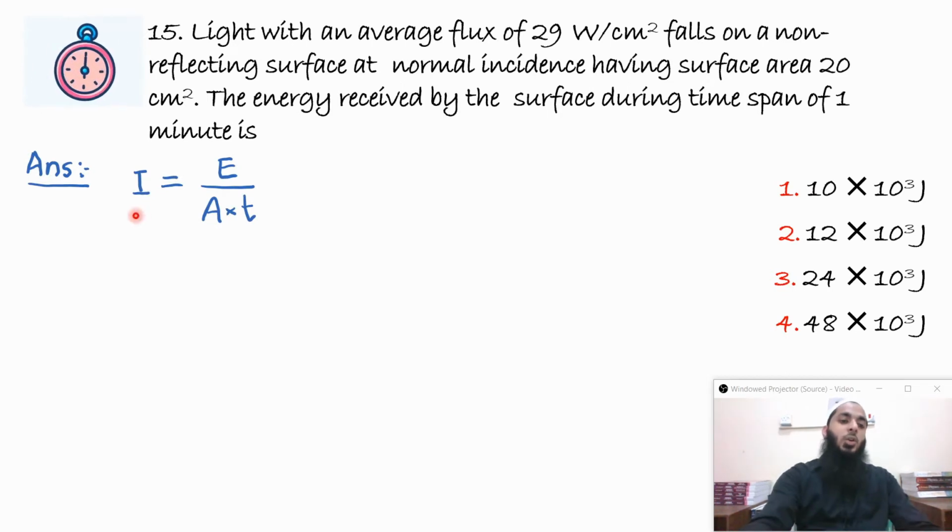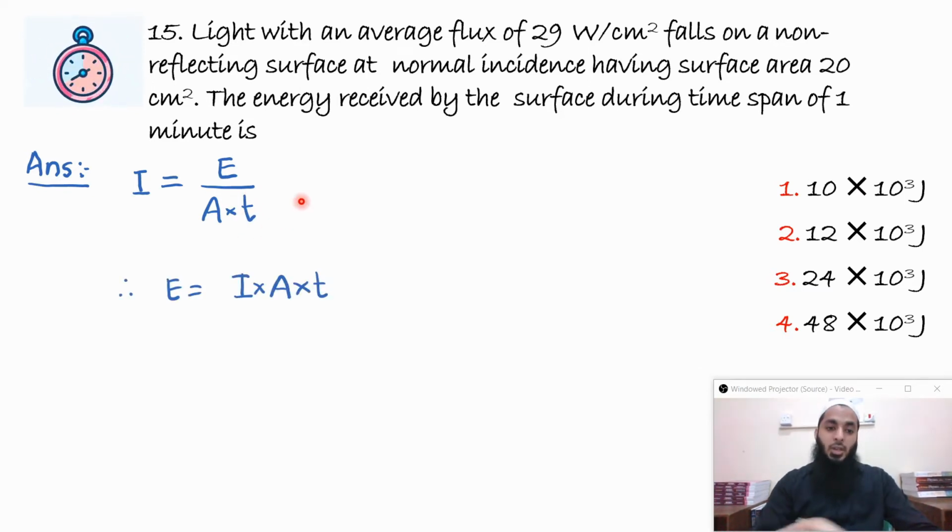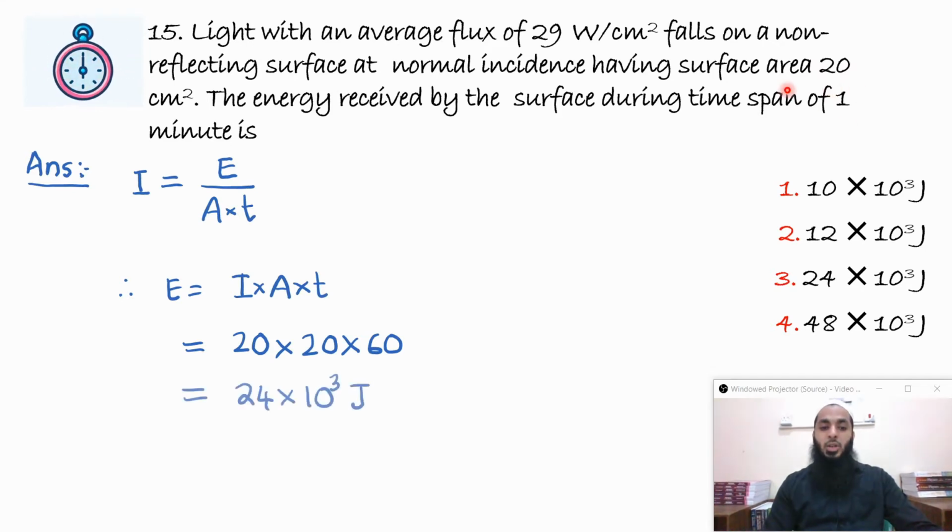The intensity or energy flux is equal to energy received per unit area per unit time. Now if I rearrange, I can get energy is equal to intensity into area into time. So just direct substitution. It's not 29, it's a mistake, actually it is 20. So 20 times 20, which is area, times 60, which is seconds. 1 minute is 60 seconds. So if I multiply all these things, I'll get clearly 24 into 10 raised to 3 joules.